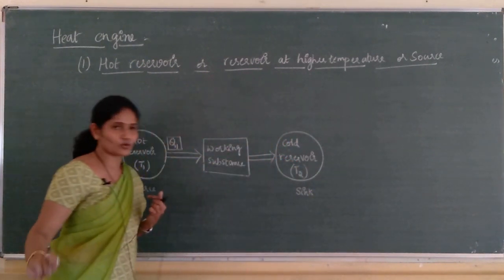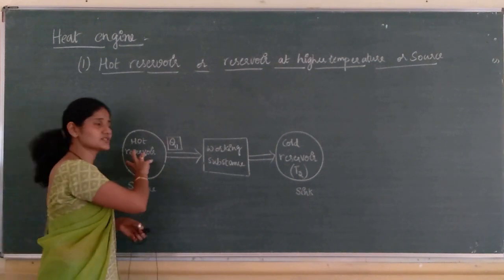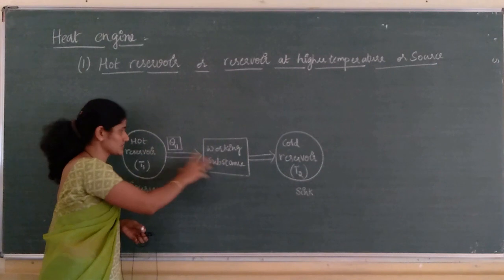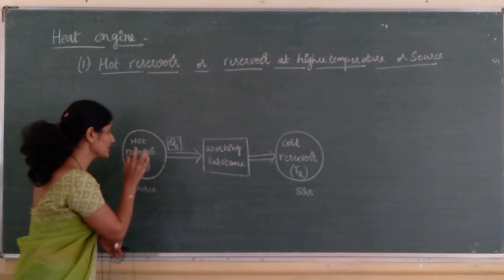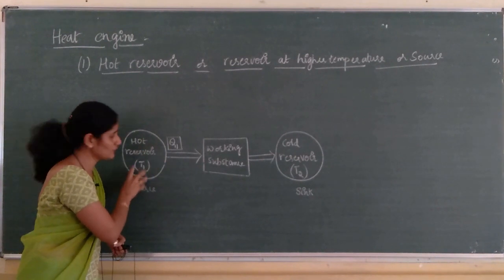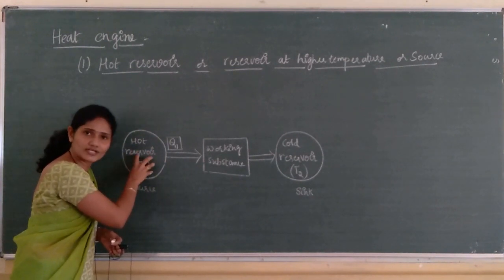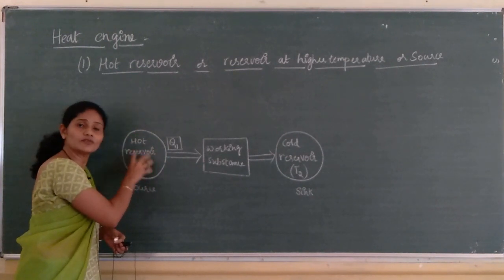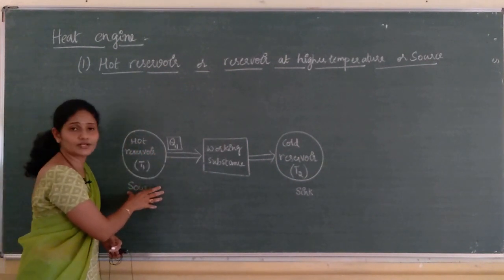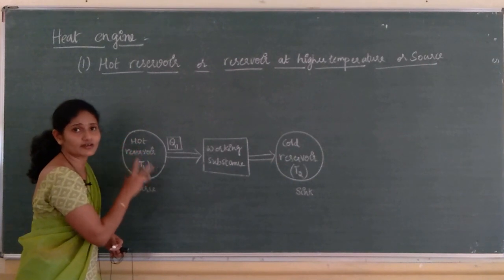Similarly, in case of hot reservoir, you can take as much heat energy as you want, but its temperature always remains at T1. If its initial temperature is 400 degrees Celsius, then its temperature will be 400 degrees Celsius only. So, this is the speciality of this hot reservoir.